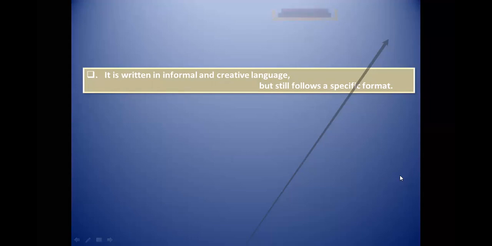Then it should be informal, and creative language means some sort of very good sentences are to be mentioned in the diary entry, but it still follows a specific format. Well, that doesn't mean that you will straight away start writing your diary, students. You also need to follow some sort of format which is to be obeyed properly and maintained. In terms of exams, we cannot just manage this.